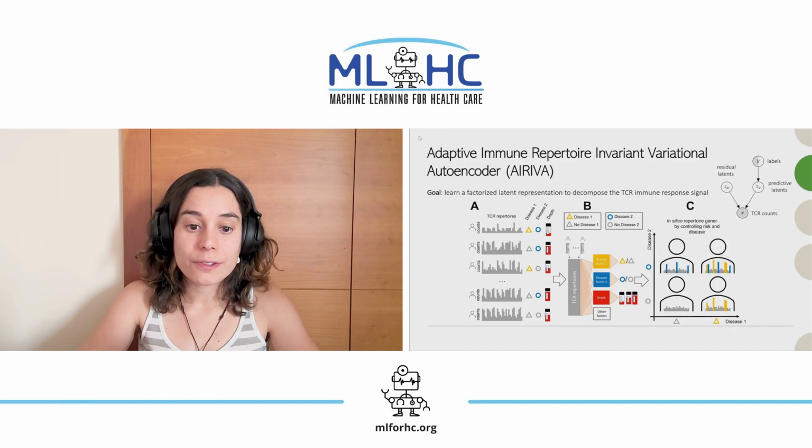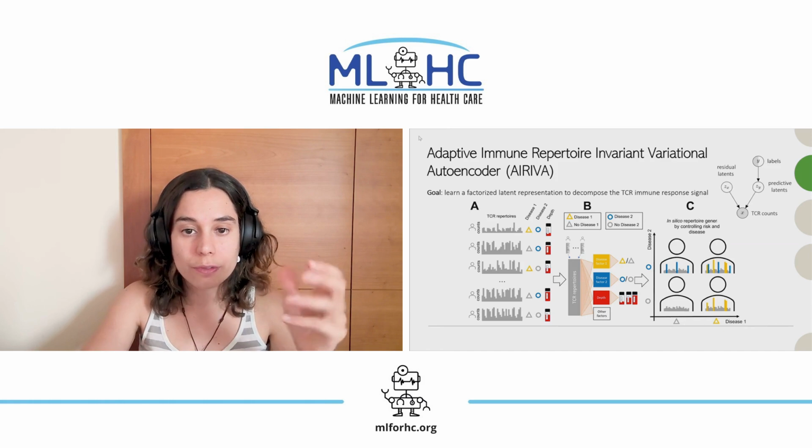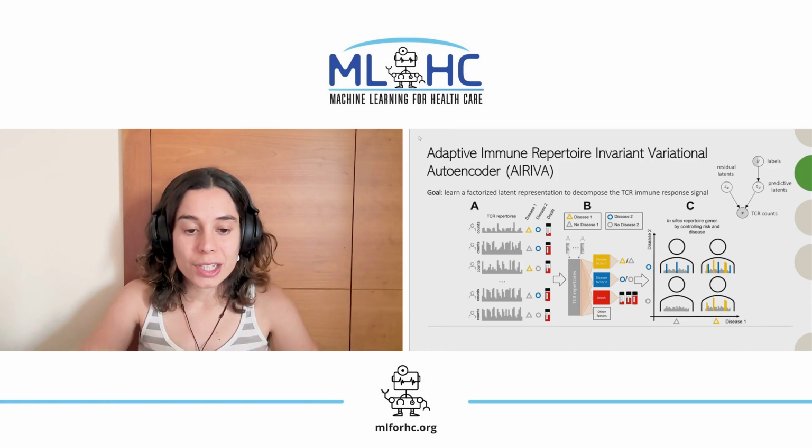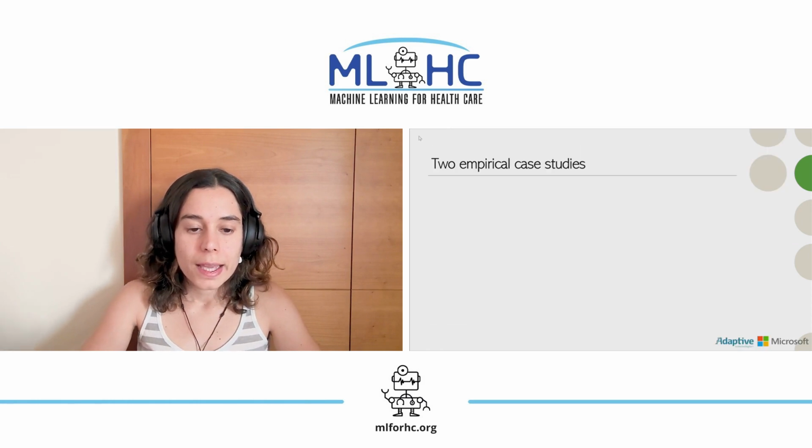Finally, by intervening on the disease targets or sequencing depth, similar to toggles of a simulator, we can generate realistic in silico repertoires. In our paper, we present two infectious disease case studies for COVID-19 and herpes simplex virus, or HSV.